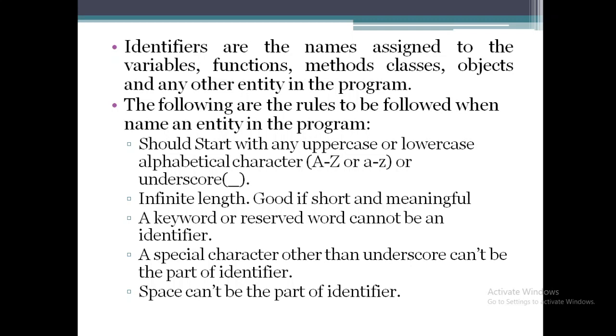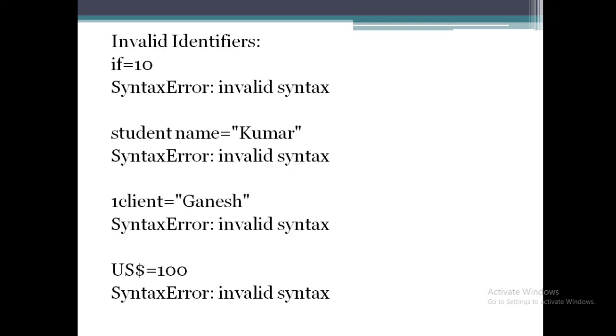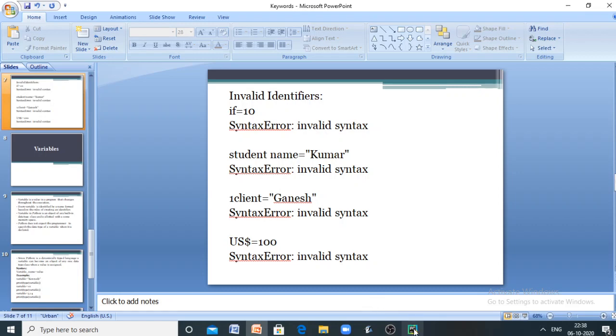Suppose in your identifier you are going to have multiple words, then these multiple words cannot be separated by using a space. Instead, you can use an underscore to separate the words. Now, let us discuss some of the valid and invalid identifiers.